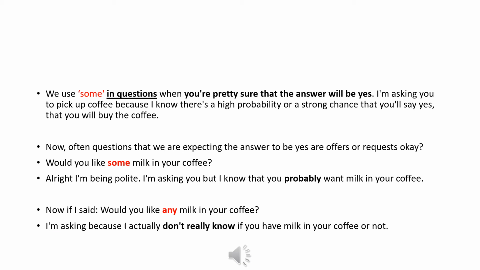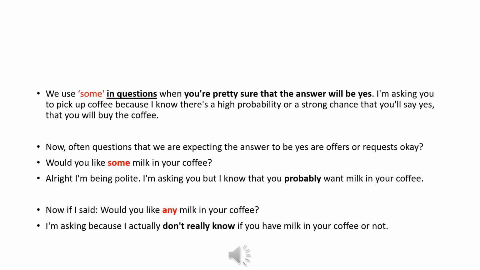To talk about this exception in detail, we use some in questions when you are pretty sure that the answer will be yes. I'm asking you to pick up coffee because I know there is a high probability or a strong chance that you will say yes, that you will buy the coffee, as if you are asking your dad or your mother, will you buy some chocolate for me on your way coming back home?